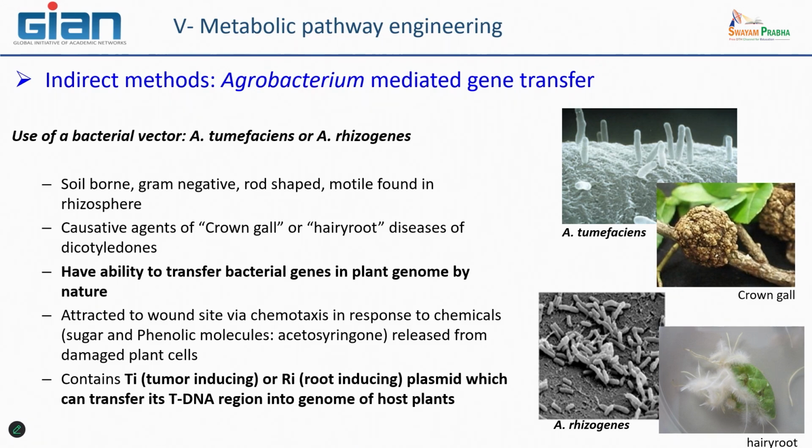Both of these two Agrobacteria come from the soil. They are gram-negative bacteria. They are mainly found in the rhizosphere of the plants. When these bacteria are able to penetrate or enter the plant, they can cause a specific symptom or disease known as crown gall, for example, for Agrobacterium tumefaciens, and hairy root.